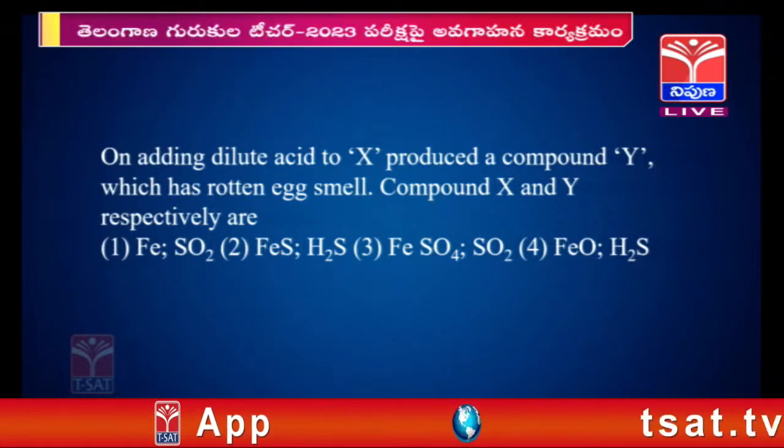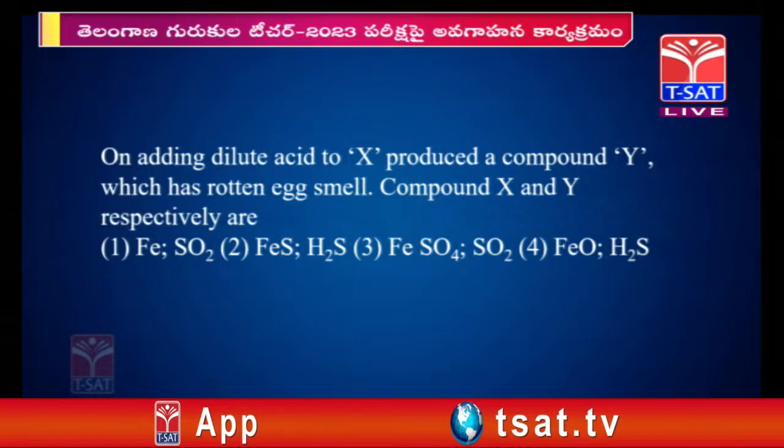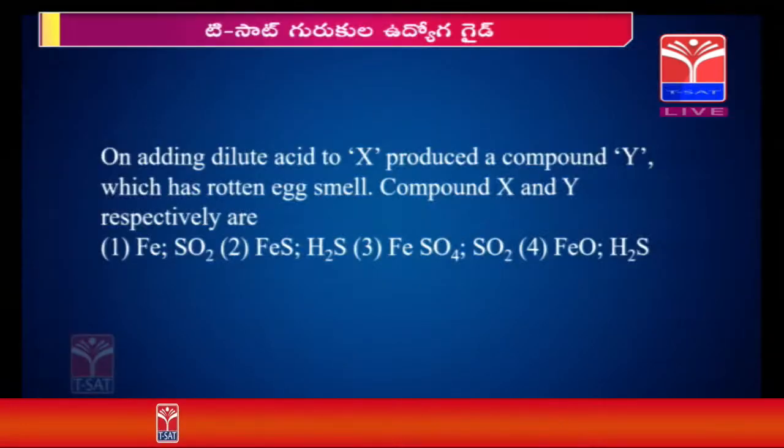The answer for this question will be 2. When dilute HCl or dilute sulfuric acid is added to FeS, then H2S gas will be liberated. Here 2 answers are there, both the answers will be given. So, read thoroughly before answering.